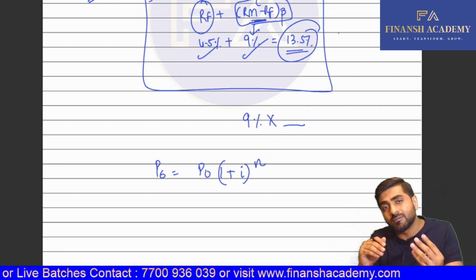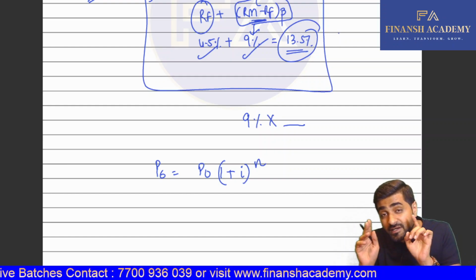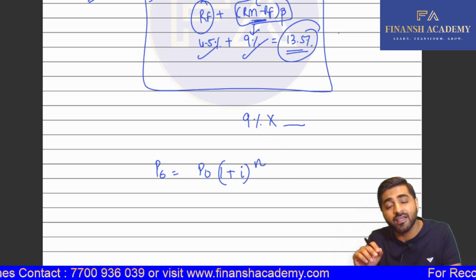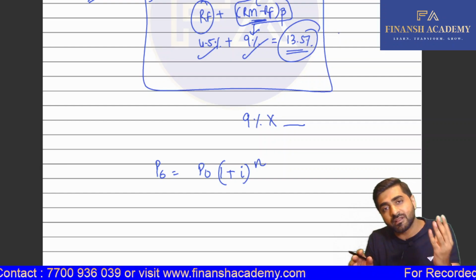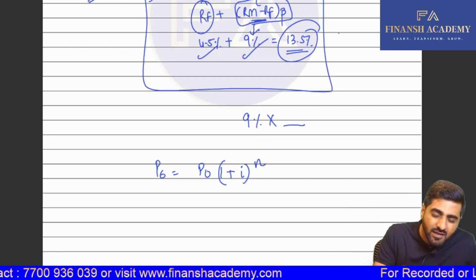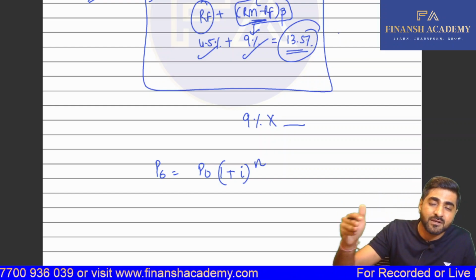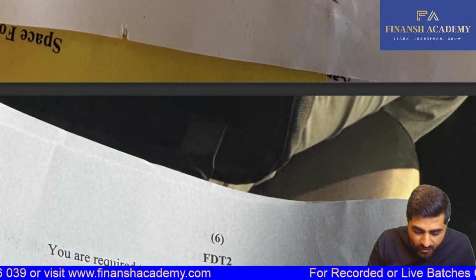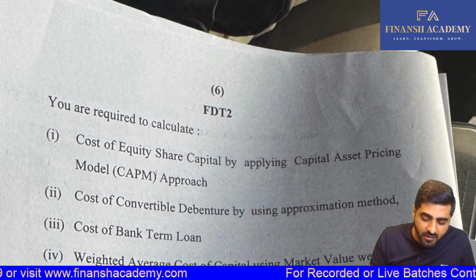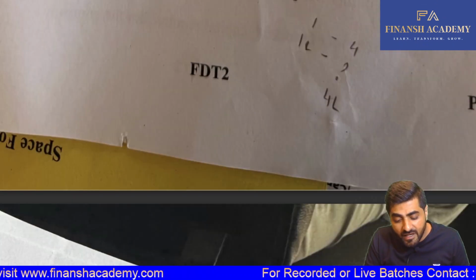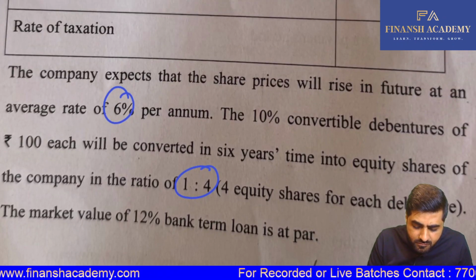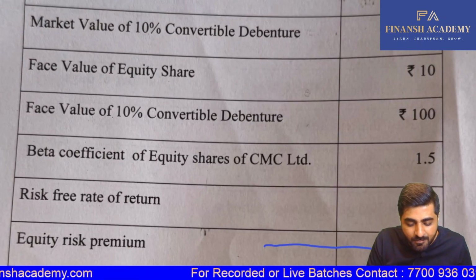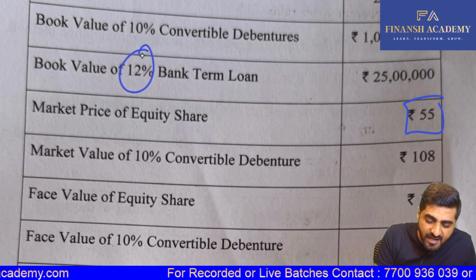We have the ratio also available. So we don't have to take into consideration your redemption value here. In the formula, we will take the conversion value, which will be derived by whatever is your P6 multiplied by the number of equity shares. You can simply take 55 and add 6% for the period of 6 years as well. That can also give you the conversion value. Cost of bank term loan, with the help of KD, we have to calculate the same. And the market value of the 12% bank loan is obviously at par. And we have this as 12%.